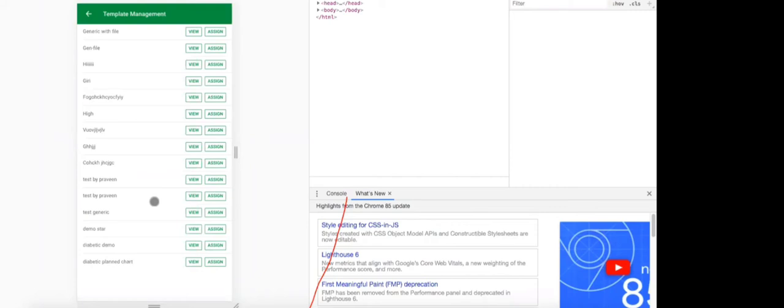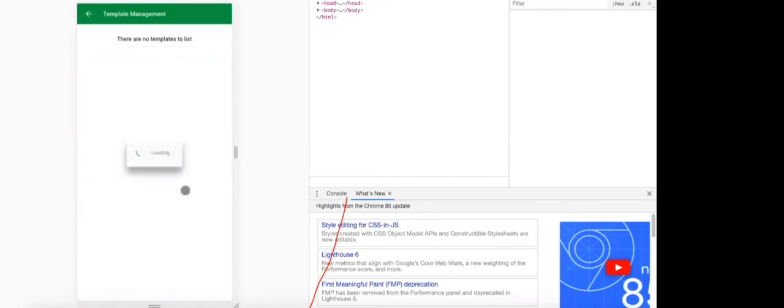Okay. So let us say diabetic demo. I can view what this is. I have early morning and breakfast attached in this template. So diabetic demo, I want to assign to this particular person.